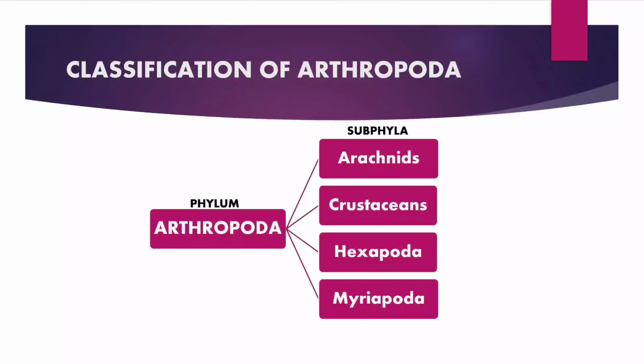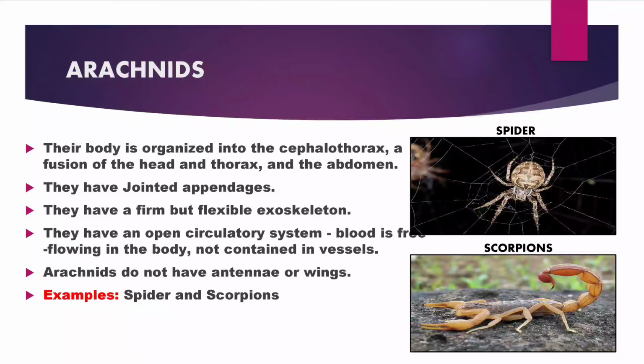Classification of Arthropoda. Arthropods are divided into four subphyla, that is arachnids, crustaceans, hexapods and myriapods. Arachnids. Their body is organized into cephalothorax, a fusion of head and thorax, and the abdomen. They have jointed appendages, a firm but flexible exoskeleton, and an open circulatory system; blood is free flowing in the body, not contained in vessels. Arachnids do not have antennae or wings. Examples of arachnids are spiders and scorpions.